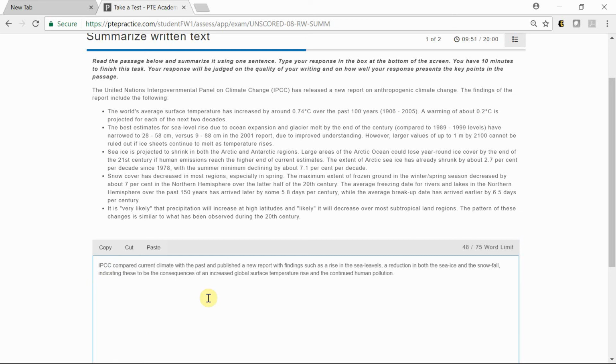IPCC compared current climate with the past and published a new report with findings such as a rise in the sea levels, a reduction in both the sea ice and the snowfall, indicating these to be the consequences of an increased global surface temperature and the consequence of human pollution.